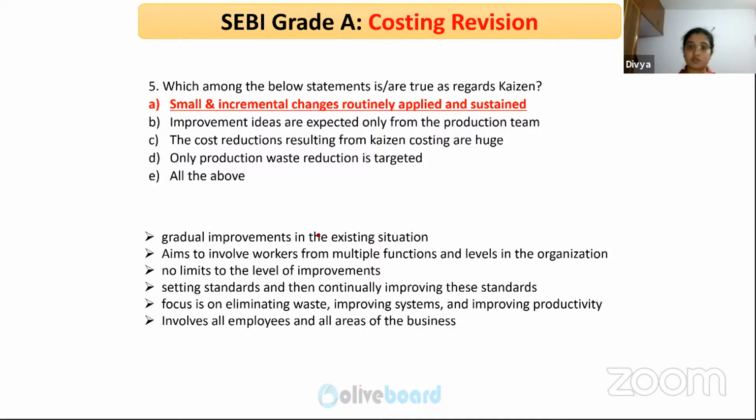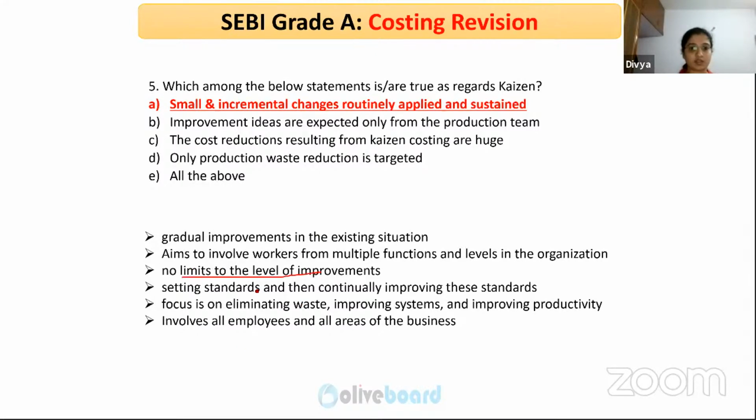Based on that improvement, they will start working again. They'll come up with a meeting and points, and anything that is non-value adding, whether it is transportation, motion, quality of materials, or whatever it is, will be pointed out and addressed. So that is with regard to Kaizen.